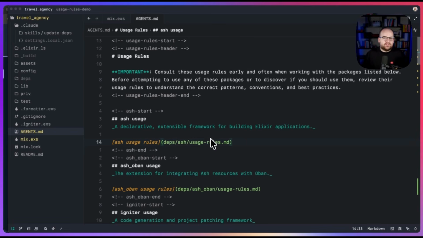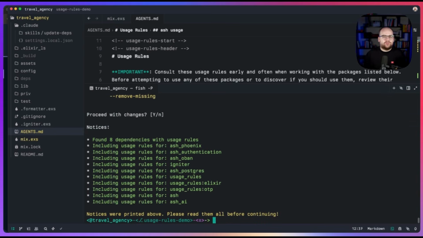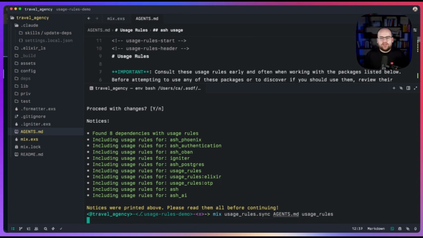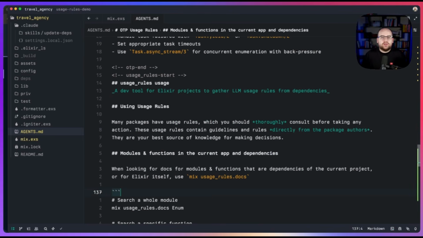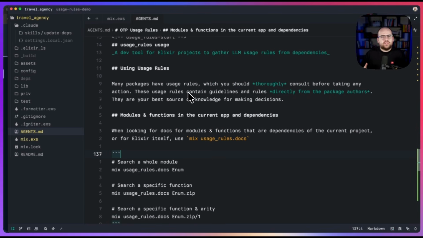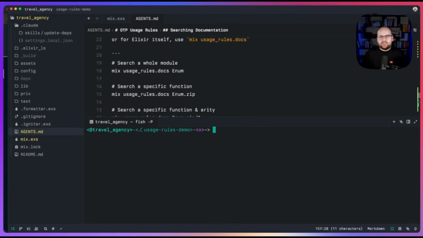Now, maybe there's a dependency that is just so critical you want to make sure it's included in your agent's file directly. Maybe usage rules itself so that the agent knows how to interact with usage rules. Well, for that, I can run mix usage_rules.sync with that destination file and the package that I want to pull in, and it gives me a little preview of where it's going to put the information. So looking down here, we've got the rules for how to use the usage rules package. A little bit meta.